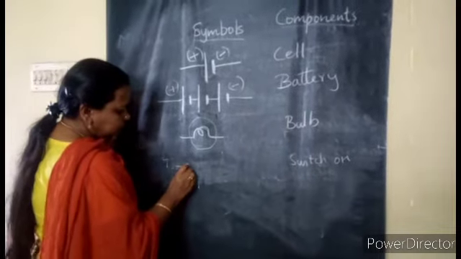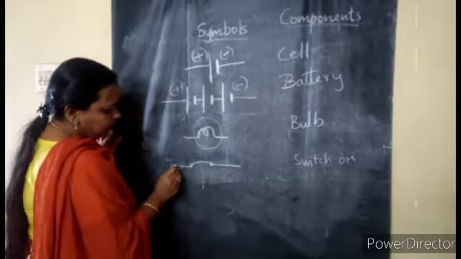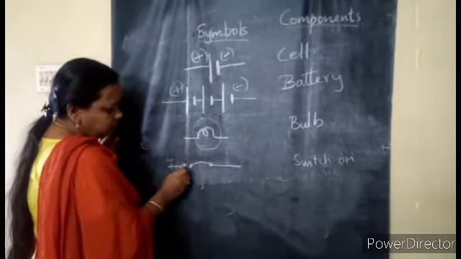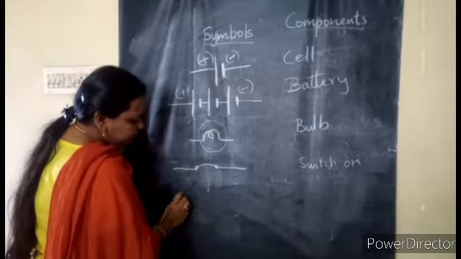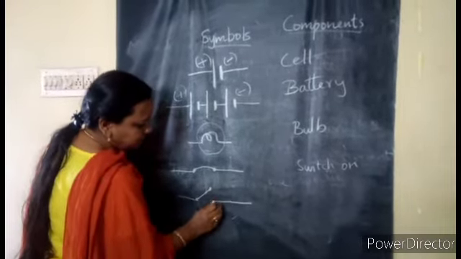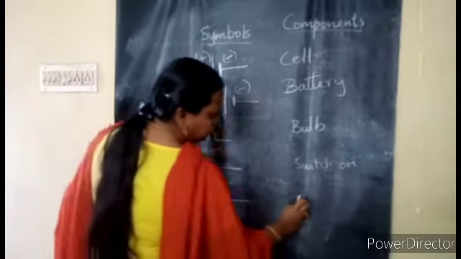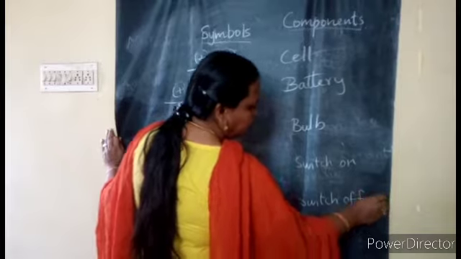When the switch is on, you will draw it like this. This is one end of the circuit, another end of the circuit. Both are joined, so the switch is on or closed. Now the switch is open, in the same way it will be drawn open like this. This is the circuit wire which you are going to make using these components. Switch off and switch on.